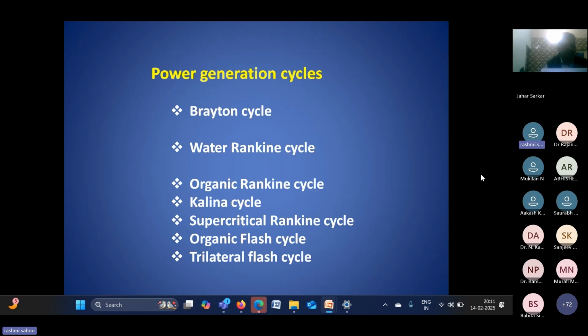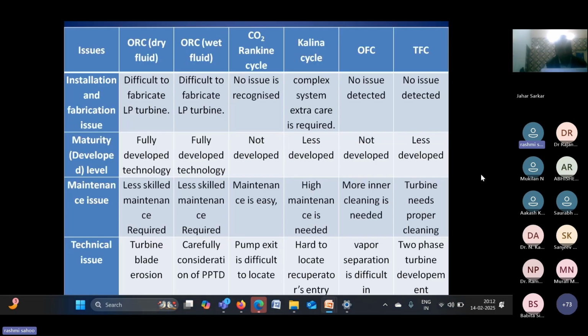Although in future we can't say that, because a lot of research is going on PV cells on how we can increase their efficiency, and there are different generations, first generation, second generation, third generation like that. So PV cell efficiency is continuously increasing. Maybe in future we may not go for the thermodynamic power cycle, we may go for the PV system. The future will tell which direction we will go. But these are some options that we can use for low temperature solar application.